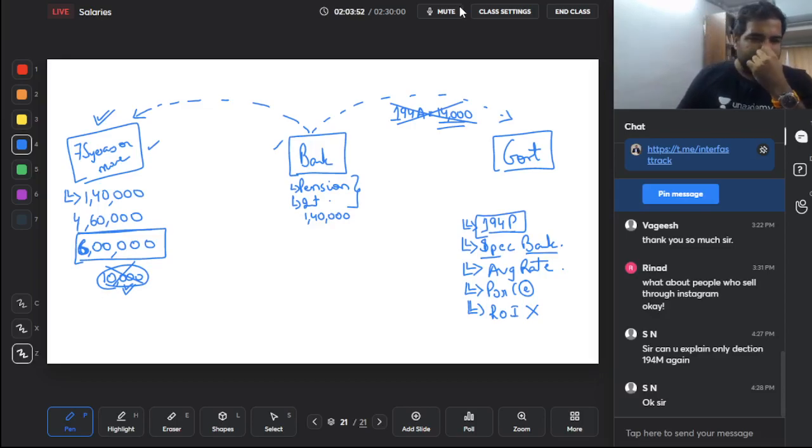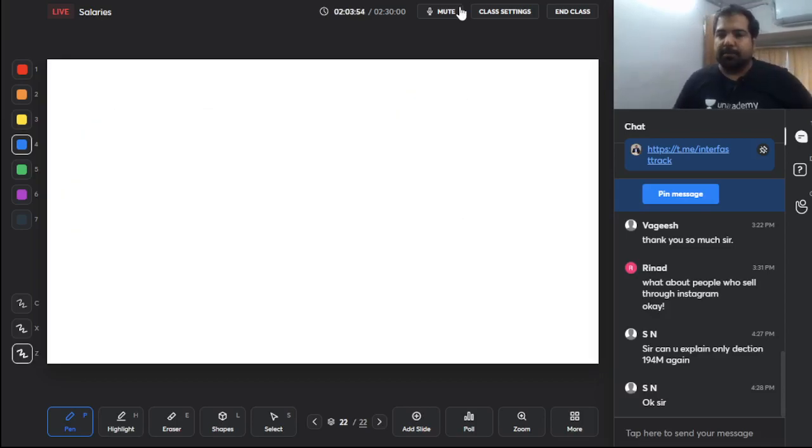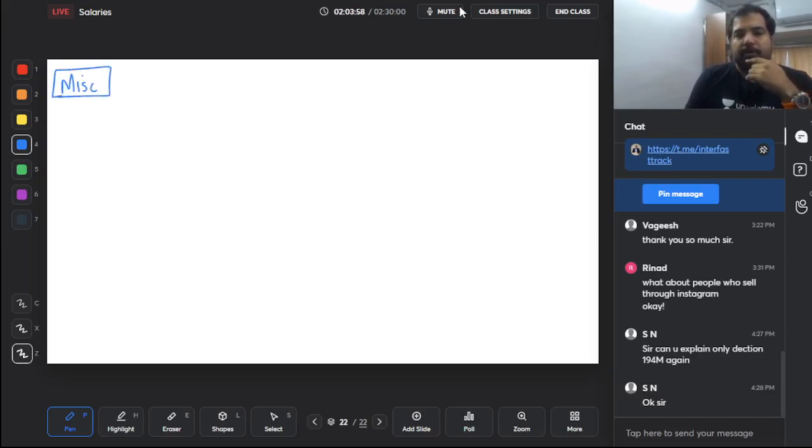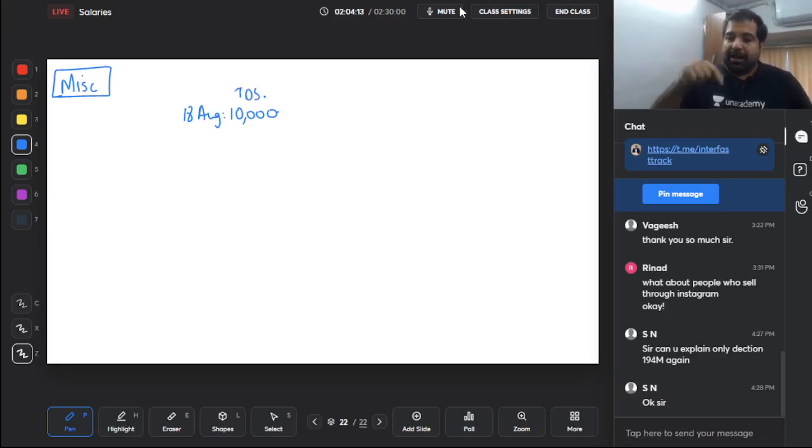So this is the last section in TDS, guys. Now some miscellaneous sections which we need to figure. Guys, if TDS was supposed to be deducted today, 18th August, I was supposed to deduct TDS of 10,000 rupees and I forgot. Let's say I was making a payment to a CA and I forgot to deduct TDS of 10,000 today. And next payment I'm going to make on 18th September, and that time I will deduct TDS. Let's say that time I will correct my mistake.